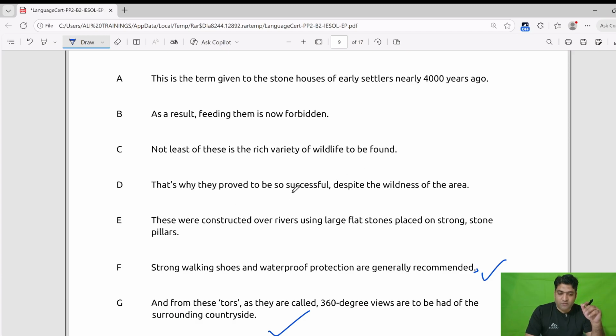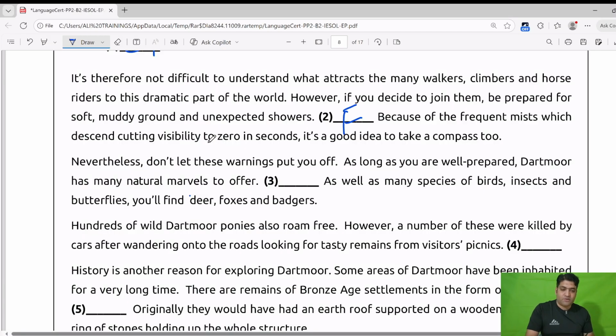That's why the proof to be successful. No, this cannot be the answer. These were constructed. No, and the others we cannot read because they already have taken the place. So C will be the answer because we are talking about the wildlife and nature marvels. So C is the answer.